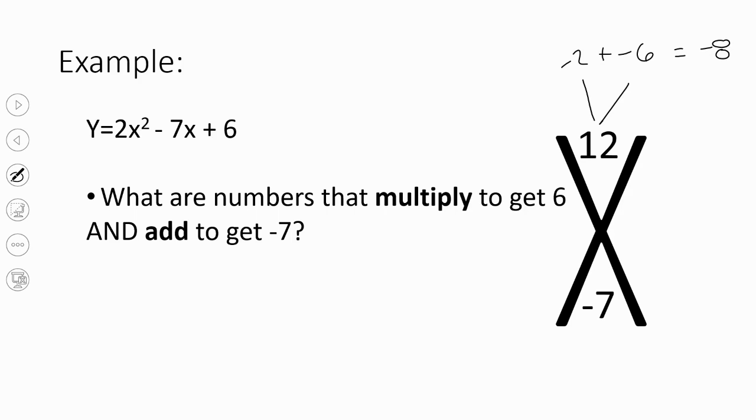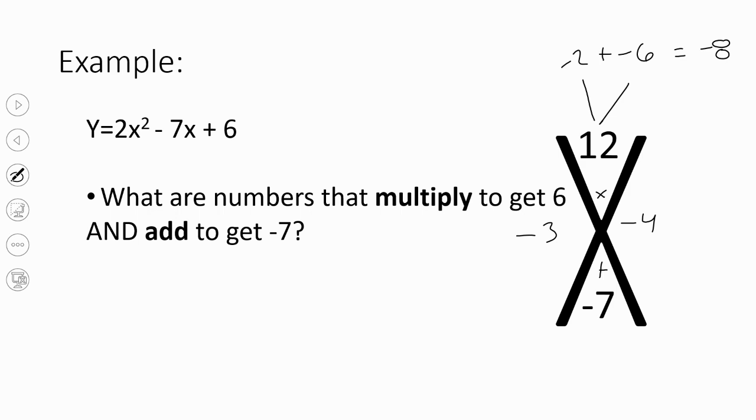3 and 4? Yes, good. So -3 times -4, that gives us +12. So if this is a positive, either these both need to be negative or both need to be positive. And then this is negative, so we know they both need to be negative. So when we add them, -3 plus -4 gives you -7. Good. So we're not done yet.